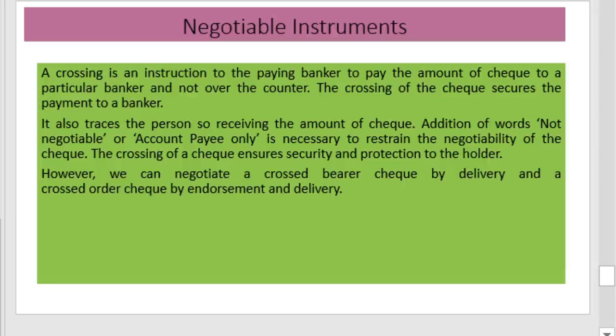The crossing of the check secures the payment to a banker. It also traces the person receiving the amount of the check. Addition of the words "not negotiable" or "account payee only" is necessary to restrain the negotiability of the check. The crossing of the check ensures security and protection to the holder. That is, it is for protecting the check, and through crossing the amount can be paid to the account of the holder only.